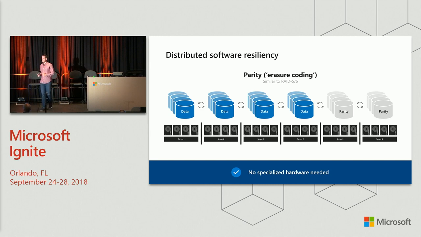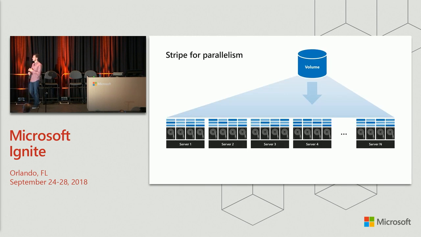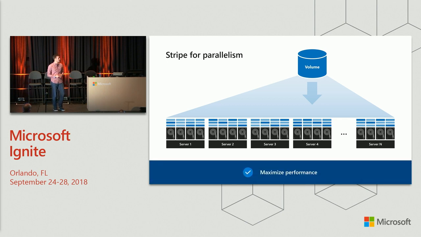One more thing before we get to the demo that I want to briefly mention is when you create these volumes, these storage spaces, which have this distributed software resiliency, they're also going to be striped for parallelism across all of the capacity drives in your storage pool. And we do this to maximize performance first and foremost, but also because from a capacity planning perspective, it makes it really easy. It means that you don't have to deal with setting up RAID groups or disk groups and saying, okay, which of them is more full than the other. All of them are always equally full, and it will balance itself automatically for you. And you don't have to deal with any of this. It just will always interleave and stripe across all of the drives.